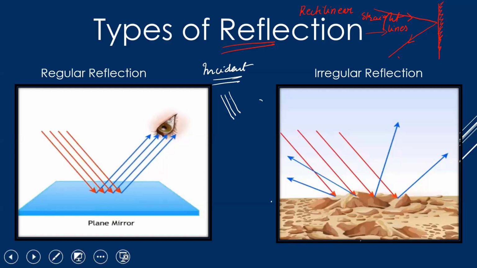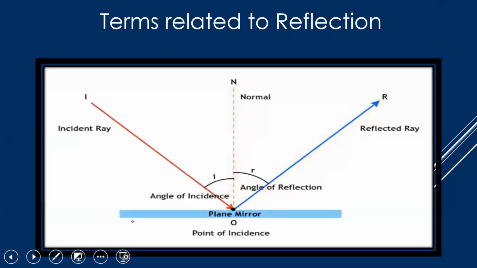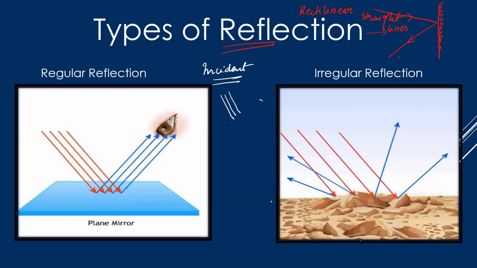Now this is your smooth, shiny surface. When the rays strike the smooth, shiny surface parallelly, they get reflected back again in a parallel manner. This is what we mean by a regular reflection. So parallel rays are coming, bouncing back from the surface in a parallel manner. These rays which are going back are called reflected rays.